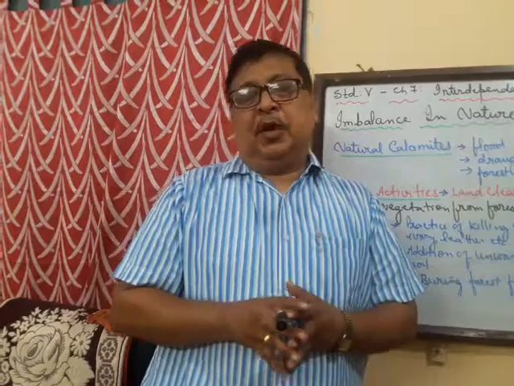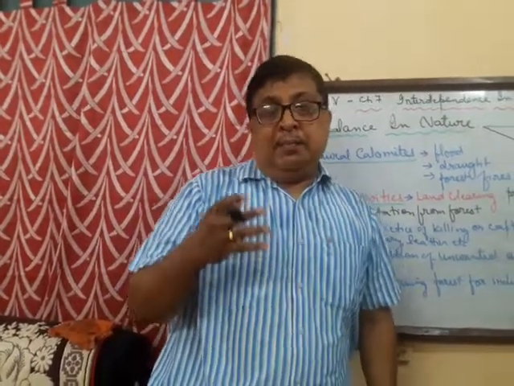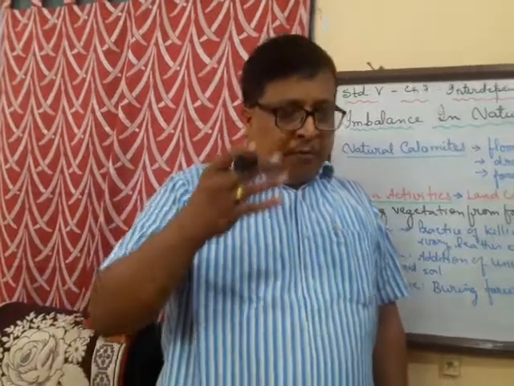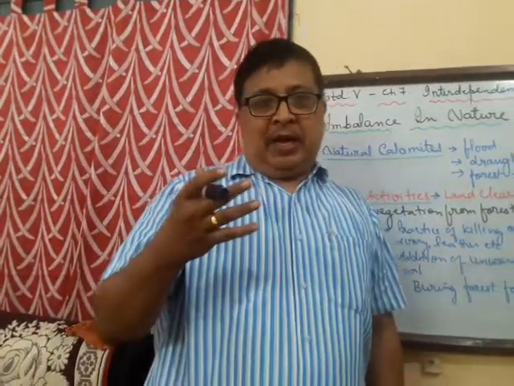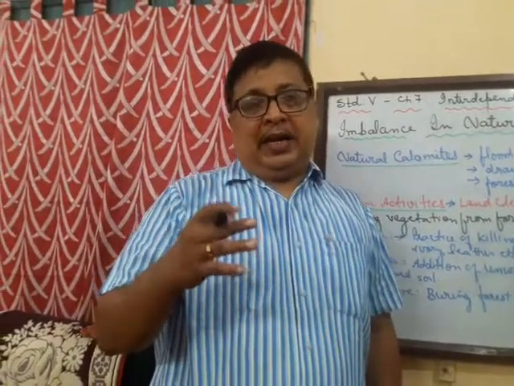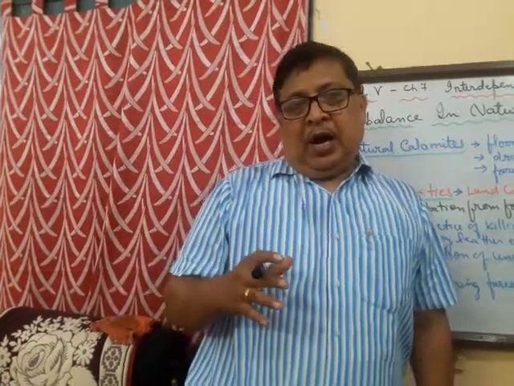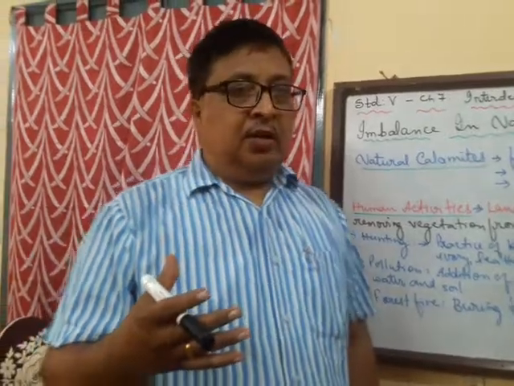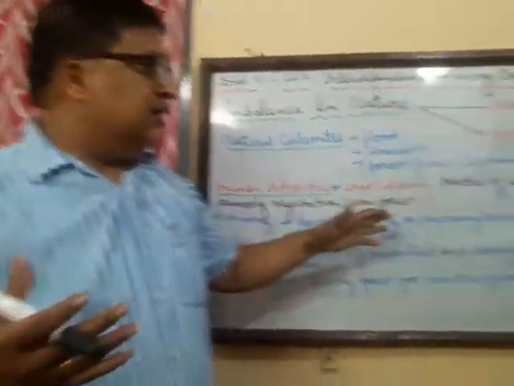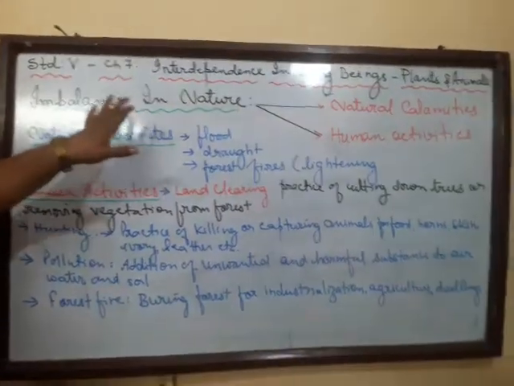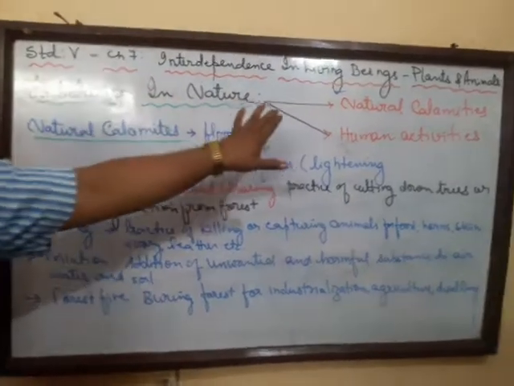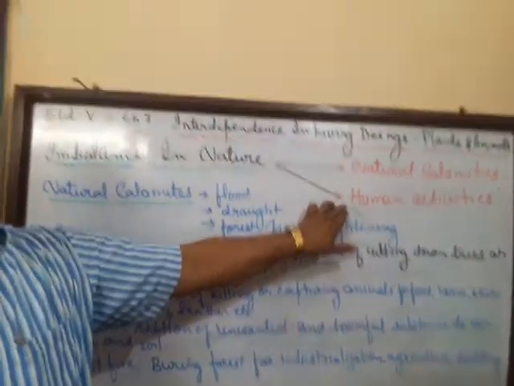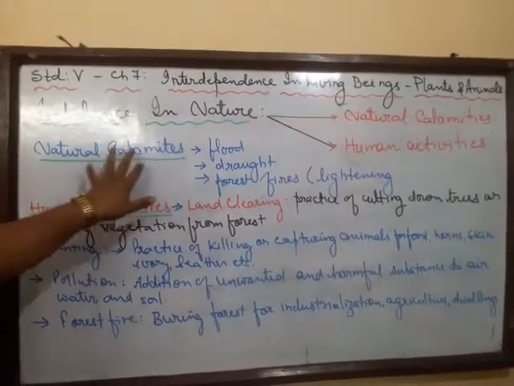Both are responsible for this imbalance in nature. We are going to talk one by one about the natural calamities and the human activities. Under natural calamities come the flood, the drought, and the forest fires. So I have listed here that imbalance in nature can be caused due to natural calamities or due to human activities. Now, let us take natural calamities.